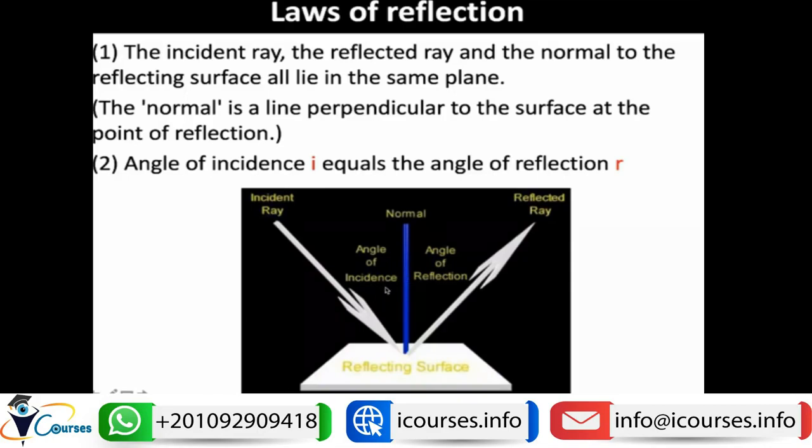The law of reflection is that the angle of incidence equals the angle of reflection. If the angle of incidence is I and the angle of reflection is R, then I equals R. This is called the law of reflection. It's as simple as this.